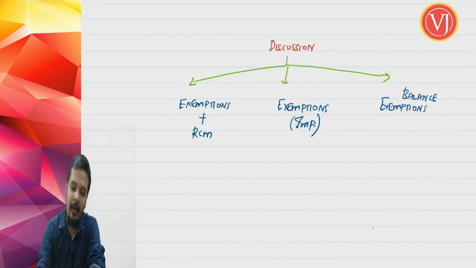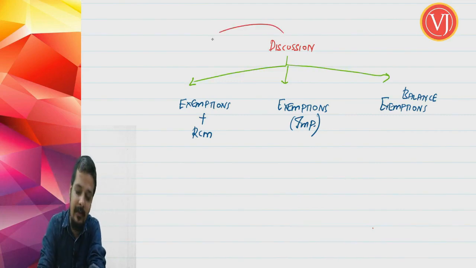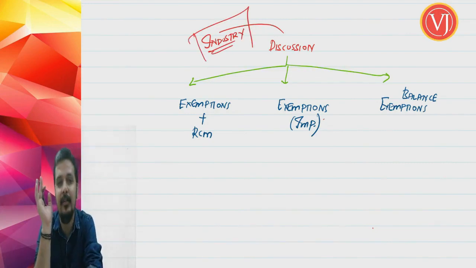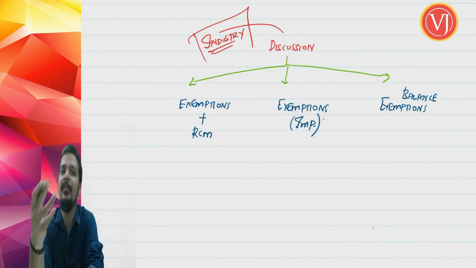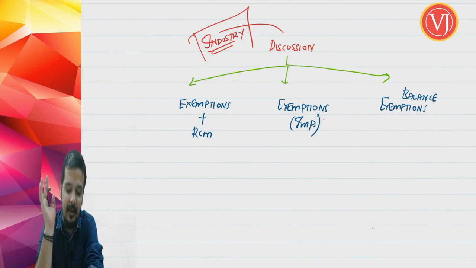Our first discussion will be about all the exemptions along with RCM entries, where you have exemption as well as RCM entries, where ICA clubs these points. We are going to discuss industry based, service sector based. We will be naming the particular industry. So there will be a lot of repetitions. A particular entry may be related to 3 industries, so it will be given in 3 places. Once we go through it, you will understand there are a lot of repetitions.